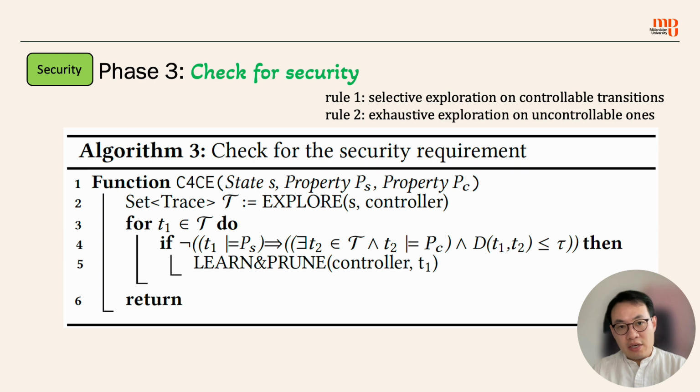The capital D here denotes the function for calculating the distance between two traces. If the state space is discrete, D can be replaced by equality. Any trace that doesn't satisfy this property will be pruned from the controller. So in the end, the resulting controller is functional, safe, and secure.